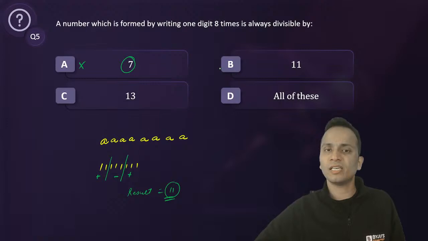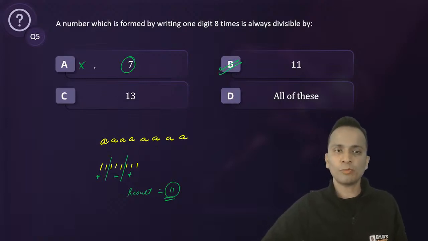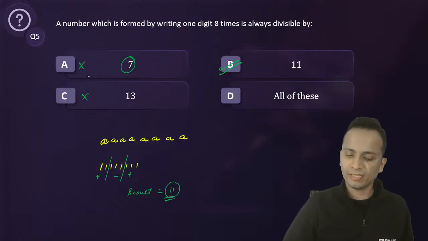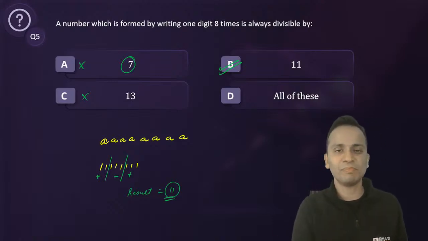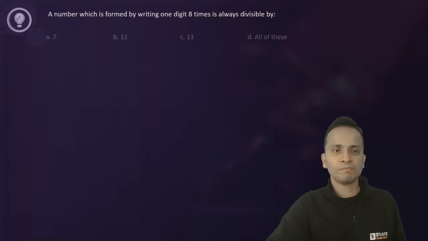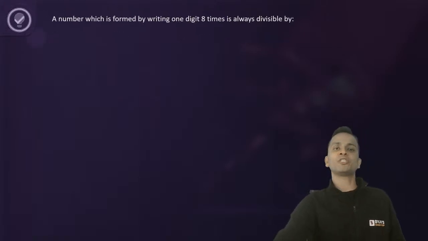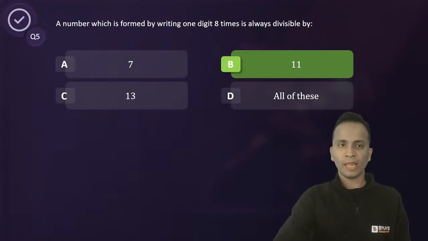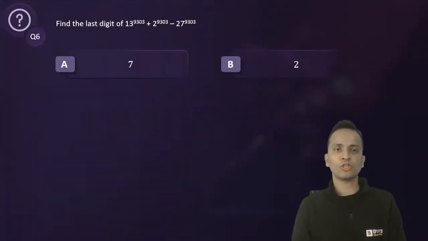So 11 result is divisible by 11, not by 7, not by 13. So the answer will be option B, that is 11. Okay, simple. So Ankit, this is the rule for 7, 11 and 13, right? Okay. So the correct answer here is option B, that is 11. Clear? आगे चलते हैं. Next question, question number 6.